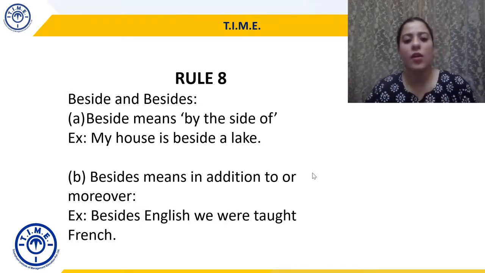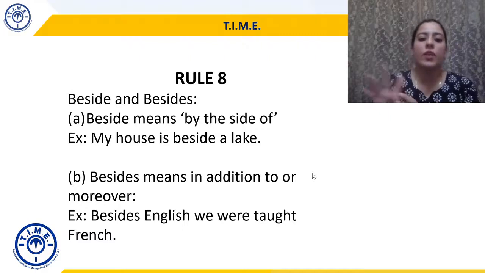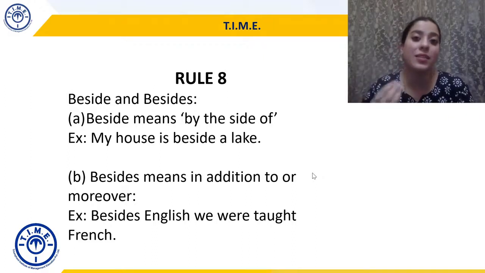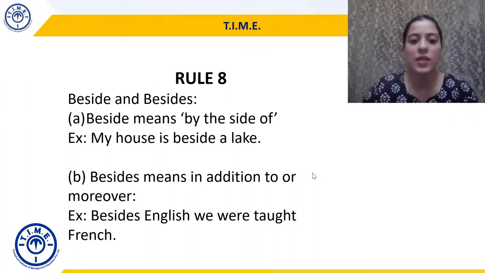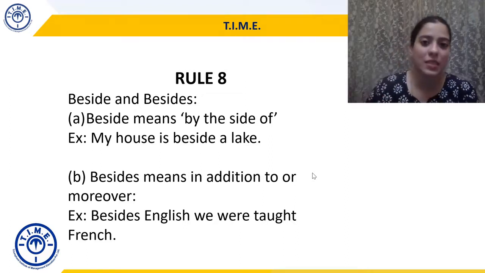So besides English, we were taught French. So apart from English, in addition to English, we also studied French. We studied English, moreover, we studied French. So whenever I'm using besides with the S, it means in addition to or moreover. But if I'm using beside then it means next to, adjacent to, right?